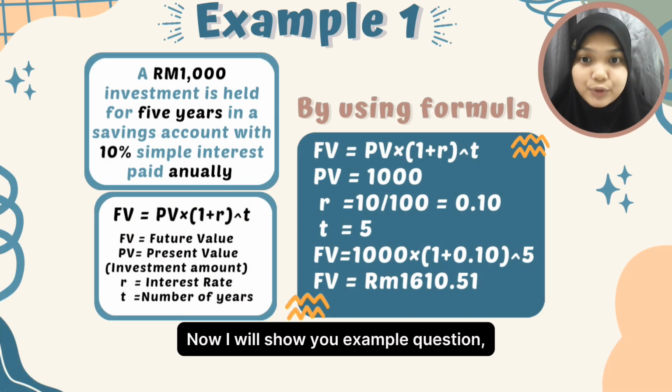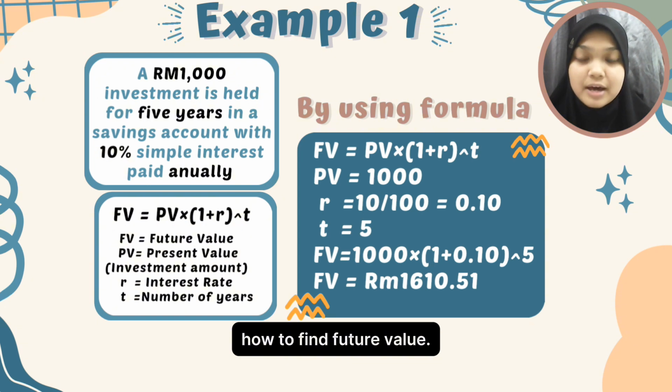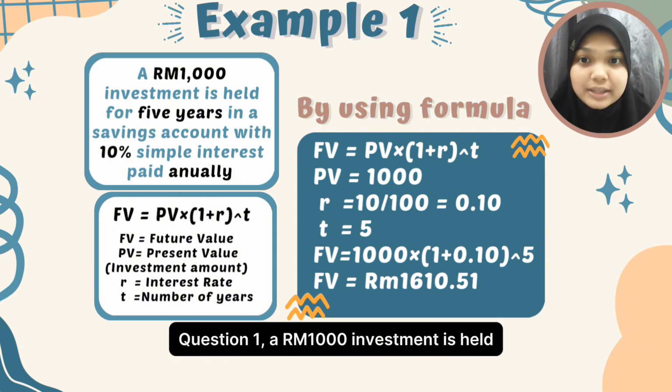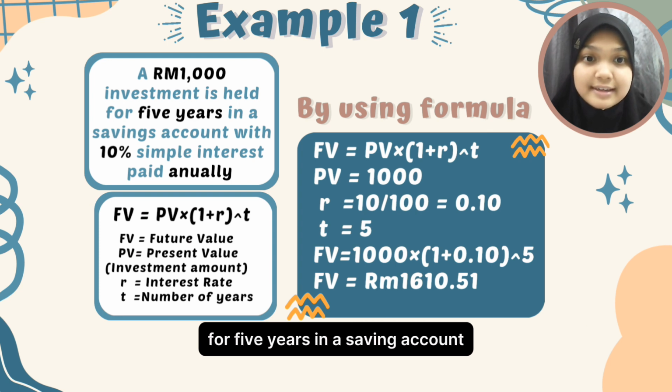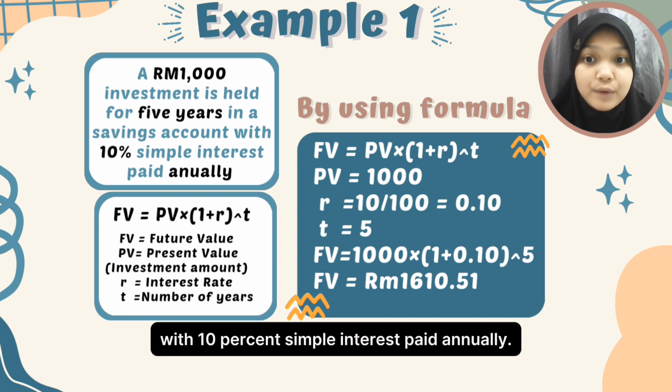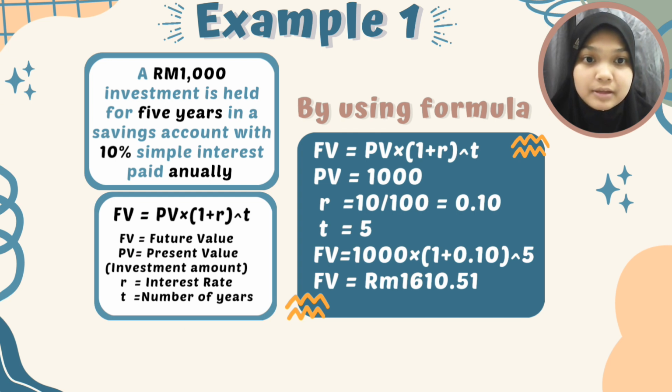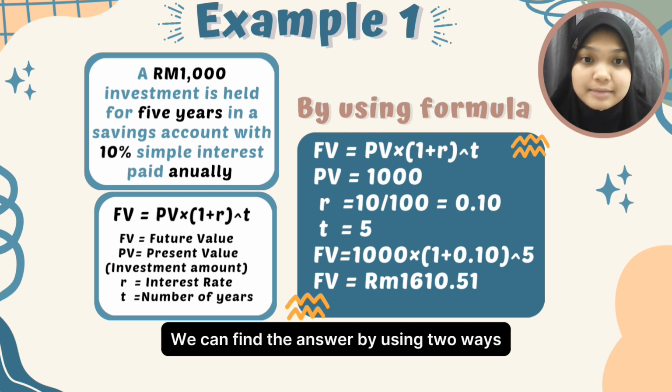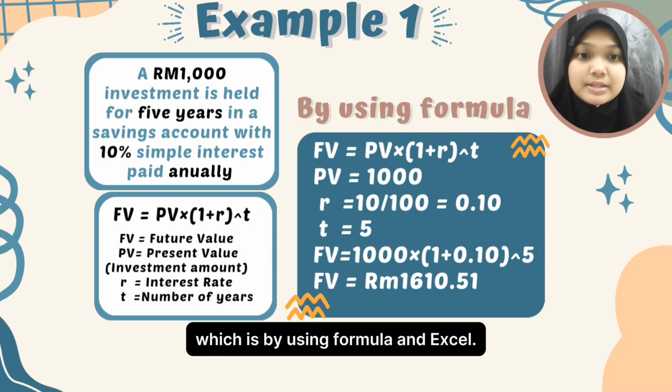Now, I will show you an example question on how to find future value. Question 1. A 1,000 ringgit investment is held for 5 years in a savings account with 10% simple interest paid annually. We can find the answer by using 2 ways, which is by using formula and Excel.